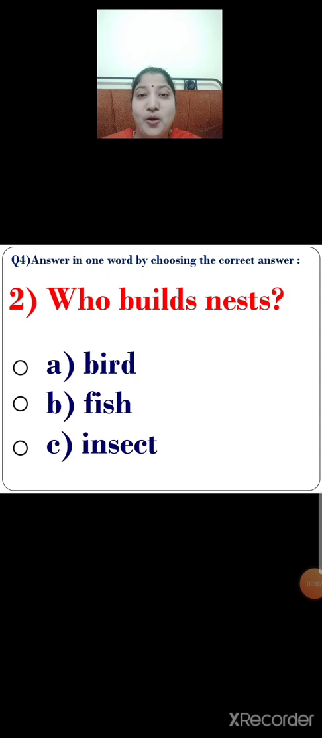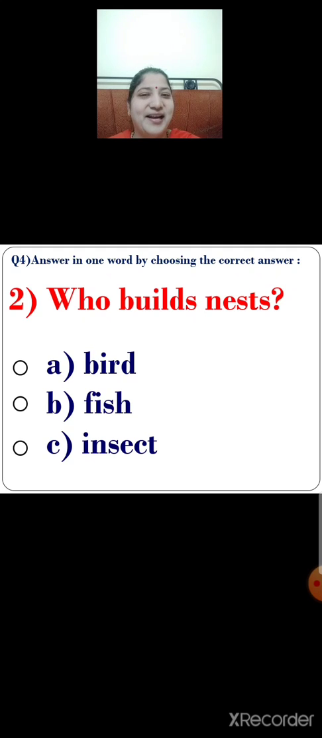Number 2. Who builds nest? Listen carefully children. Who builds nest? There are 3 options given below. They are option A, bird, option B, fish, option C, insect. So children, identify the correct option.